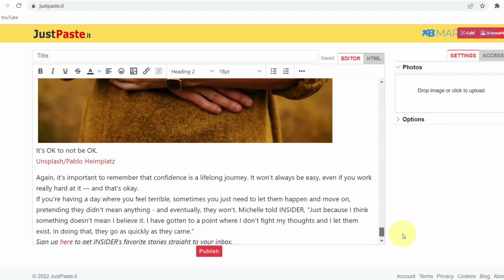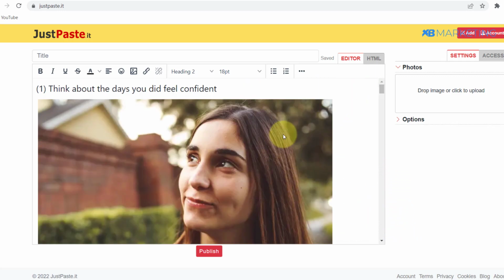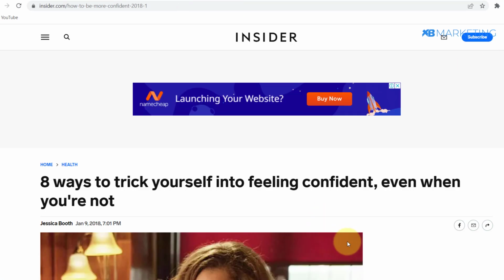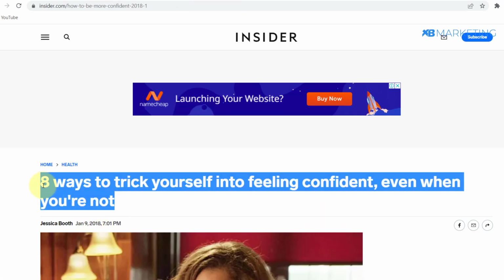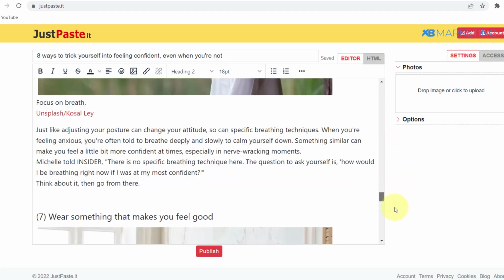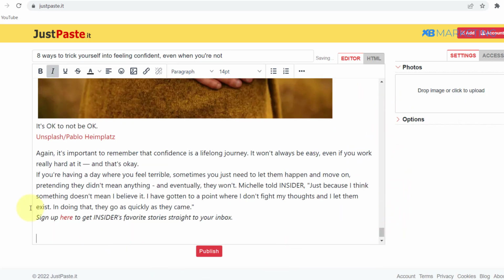All right, as you can see here, this is the complete article on the website. The next thing you want to do is go back to the website and grab the title of this article, and then paste it right here. Now, once you've copied this whole article, you want to come to the bottom of this page and type in source.